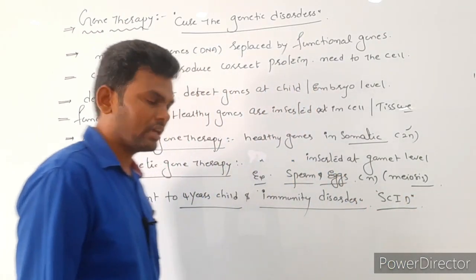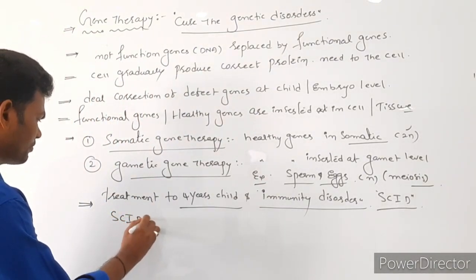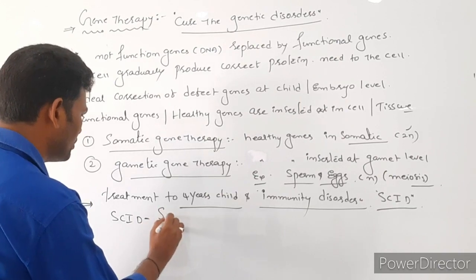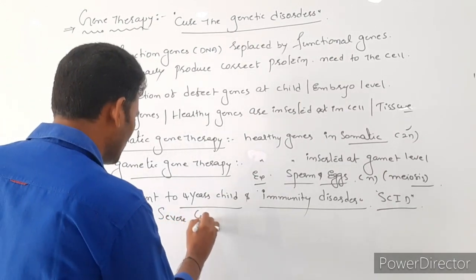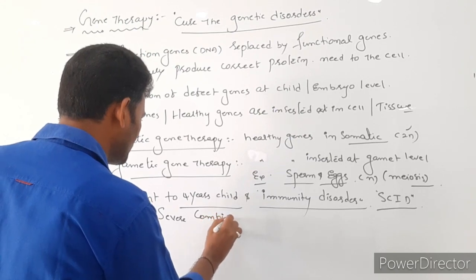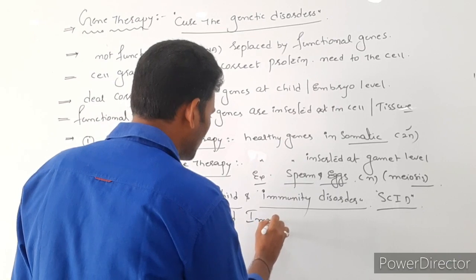We can call it SCID disease. It means S means severe, combined immunodeficiency.